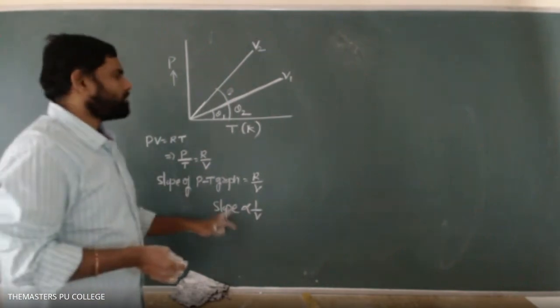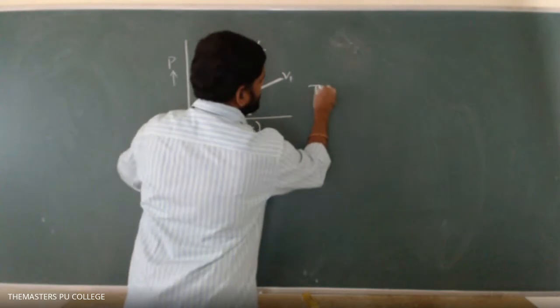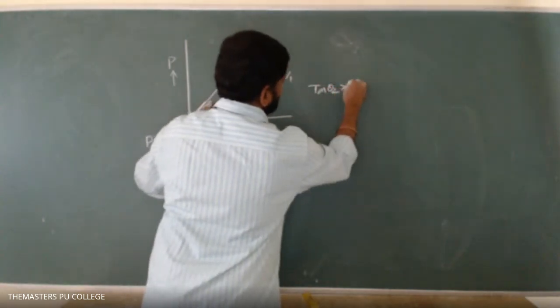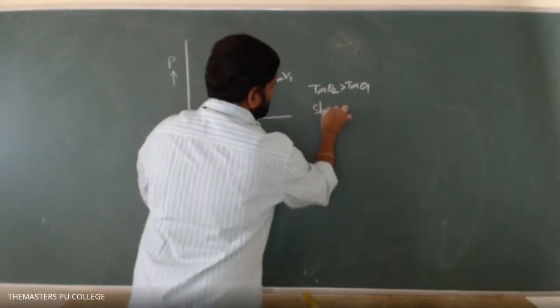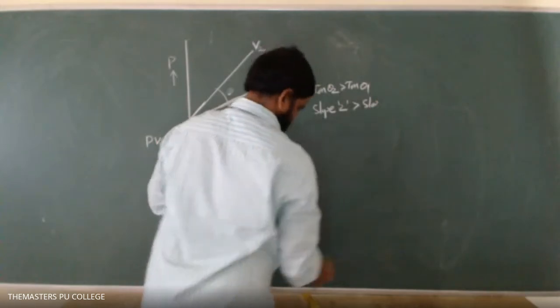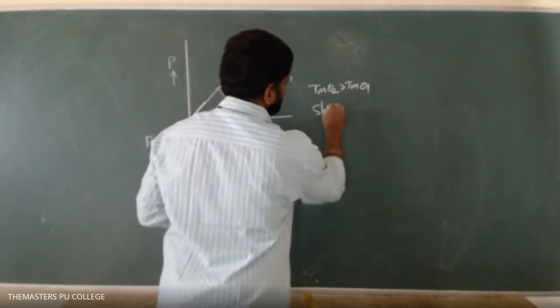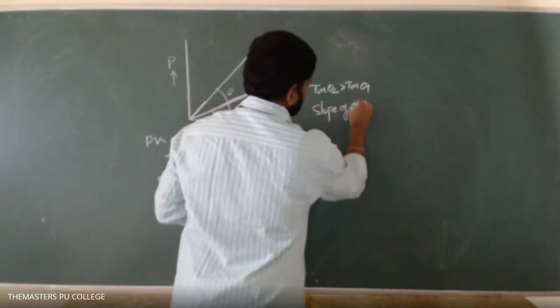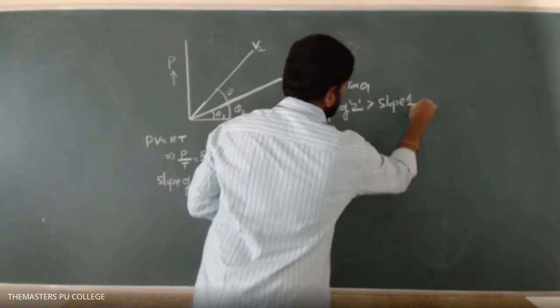Observe this graph. It is clear that tan theta 2 is greater than tan theta 1. So the slope of line 2 is greater than the slope of line 1.